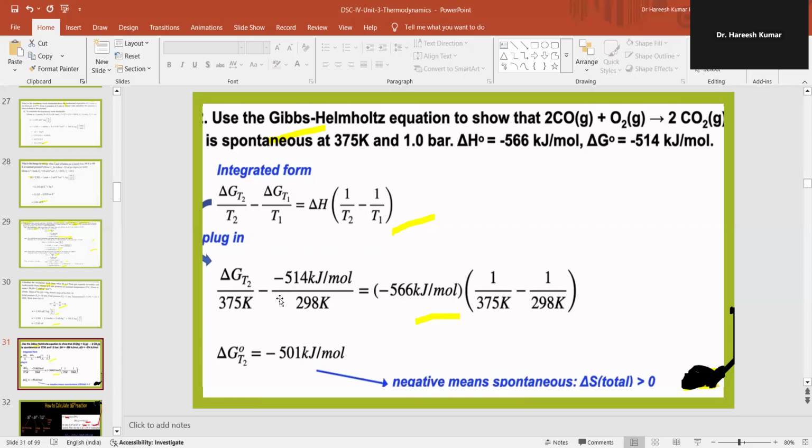Then delta G2 upon 375 K minus minus 514 kilojoules per mole upon 298 K is equal to minus 566 kilojoules per mole into 1 upon 375 Kelvin minus 1 upon 298 Kelvin. This on simplification, delta G2 is equal to minus 501 kilojoules per mole. This negative value indicates the reaction is spontaneous.